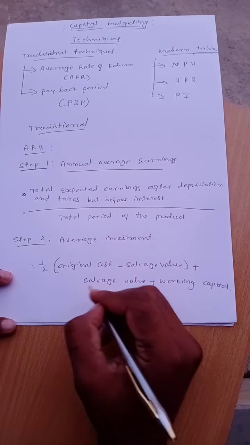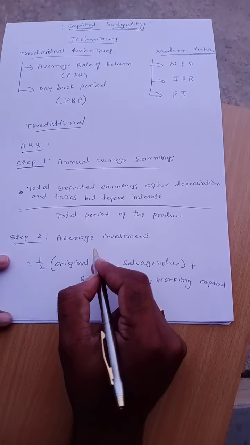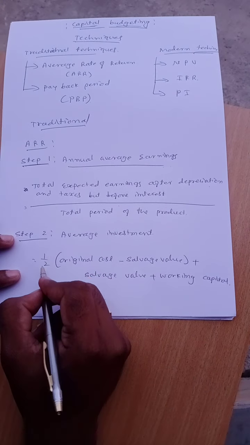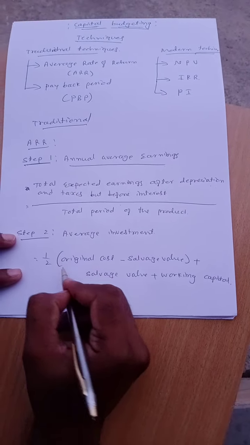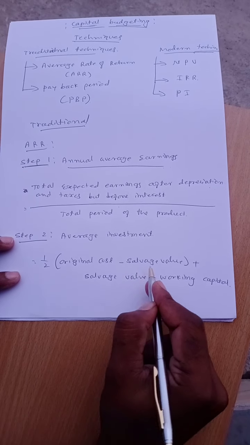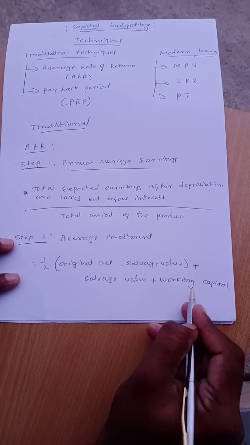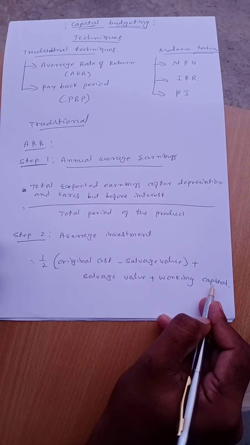So average investment is equal to 1/2 into original cost minus salvage value, plus salvage value plus working capital. This is step 2.